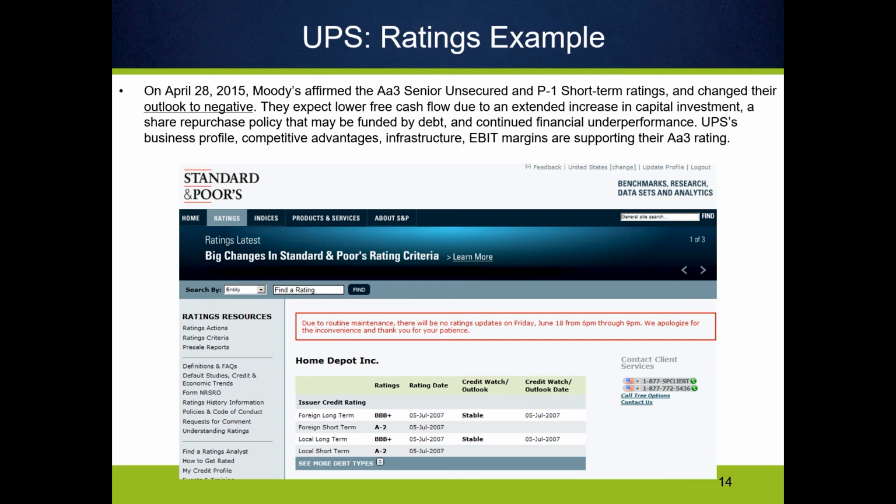So this one says, Moody's affirms the AA3 rating for Home Depot, and they're going to rate these bonds, but they're changing their outlook to negative because Home Depot is making a lot of capital investments. Those capital investments are going to require money, and that money is going to reduce the free cash flow of the firm, which is what's available to cover their interest payments. And so that makes the outlook negative. They're saying they might have to consider downgrading the firm in the future because the risk might get larger over time.